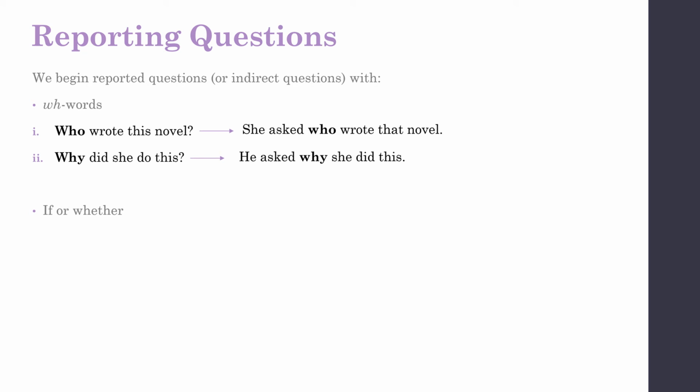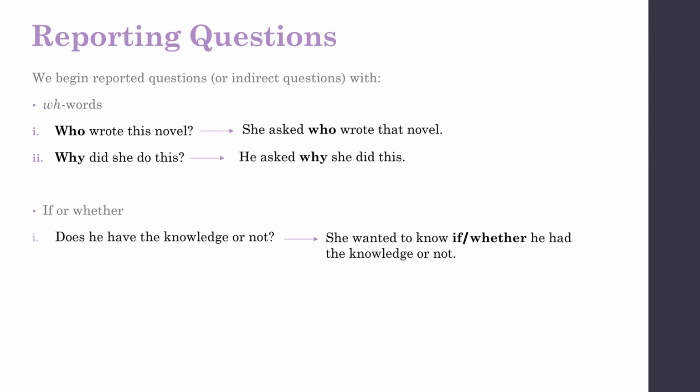The second point is that we begin reported questions or indirect questions with if or whether. For example, does he have the knowledge or not? Becomes she wanted to know if he had the knowledge or not, or she wanted to know whether he had the knowledge or not.